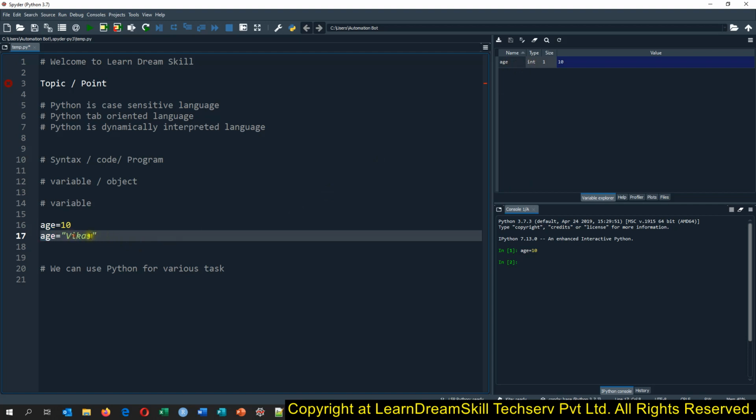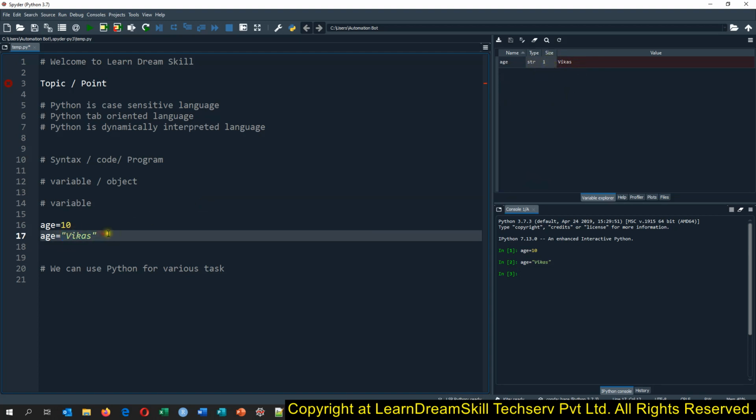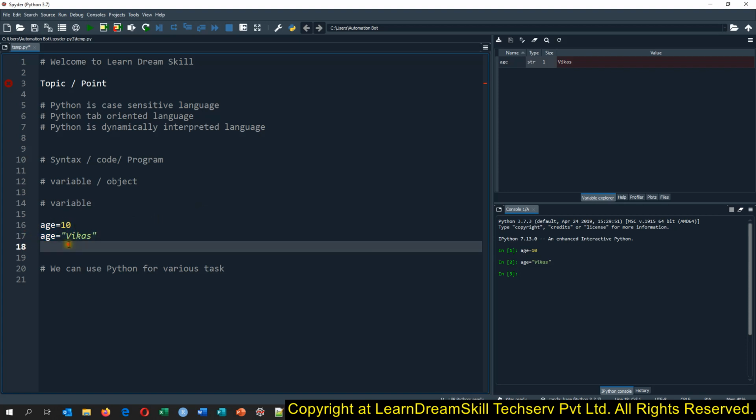You can take your cursor anywhere in the line and press F9, and it will run the current line only. Now you see we have the age variable created, the value in this variable is Vikas, the type of this age variable is str, and the size of this variable is 1 because we have only one value. Okay, so that is how we can create variables.